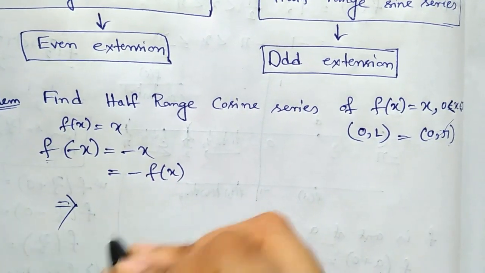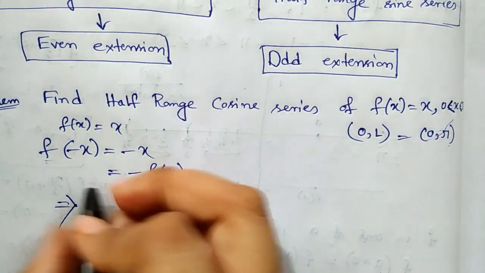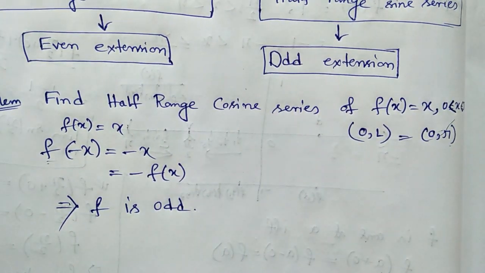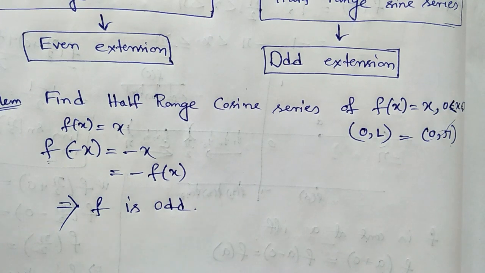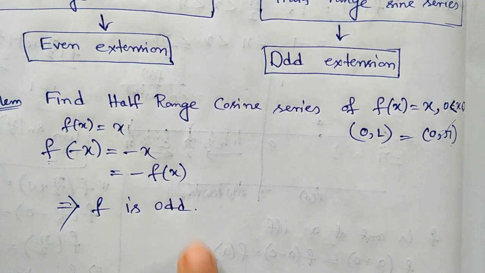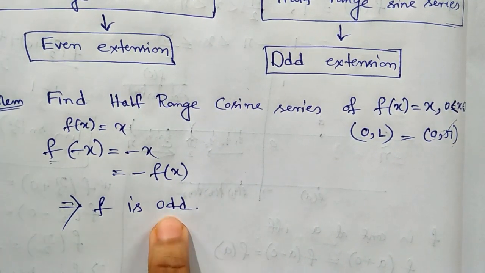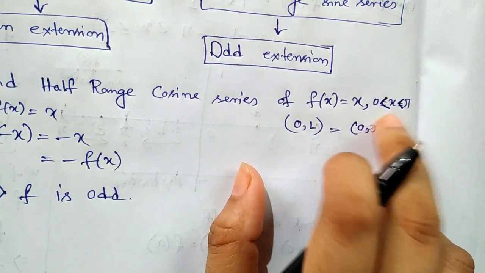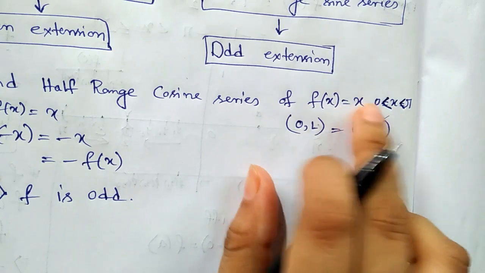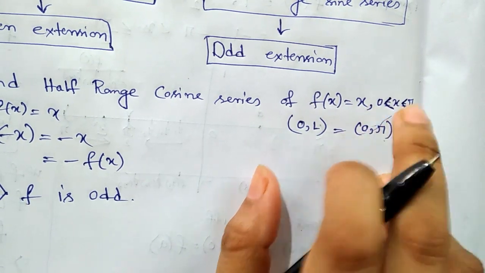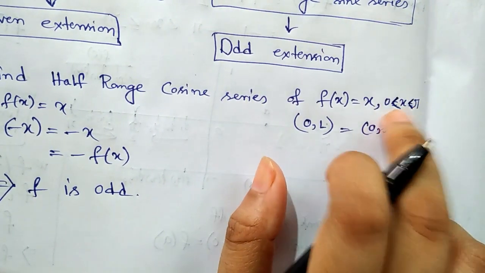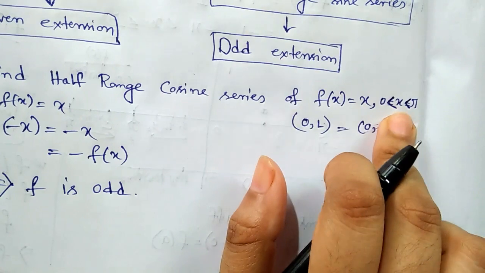Therefore we get that f is odd. This is your answer. But this is a very common mistake. This is not the answer. This is wrong. First of all, we have to notice the domain of this function, where the function is defined. See, in the problem, the function is defined on (0, pi), so there is no negative section in the domain.